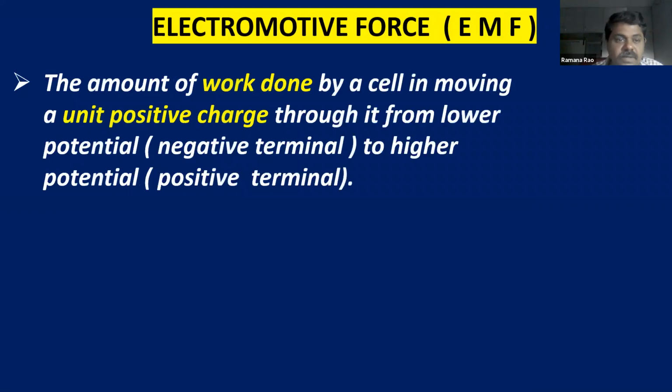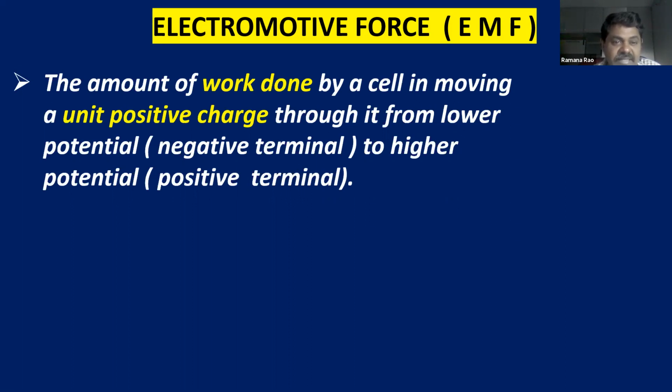Right. Now we are going to learn what is electromotive force. This is what I want to explain to you: the amount of work done by a cell. The cell is doing the work in moving a unit positive charge. Every charge has to move through the resistor as well as through the battery.